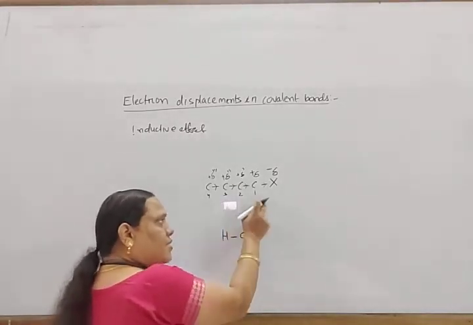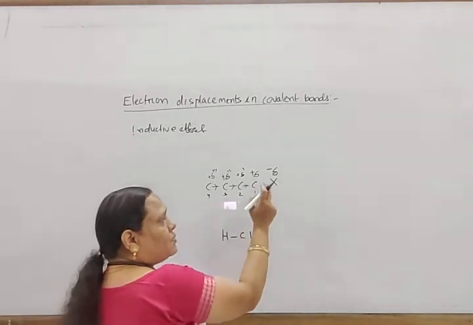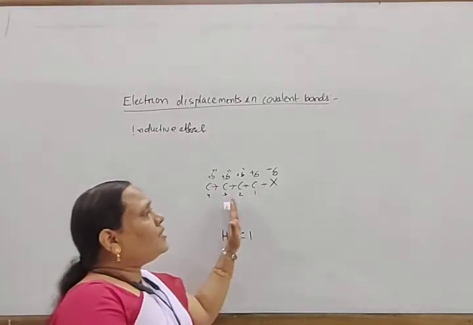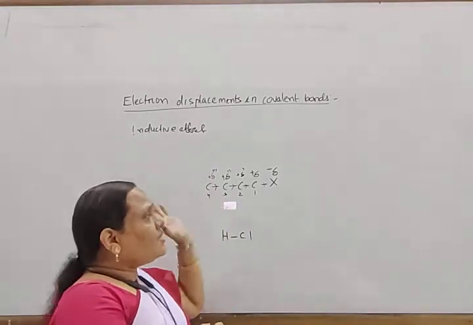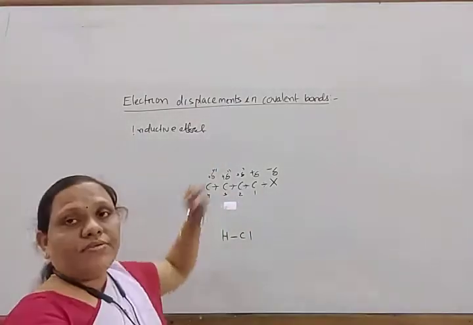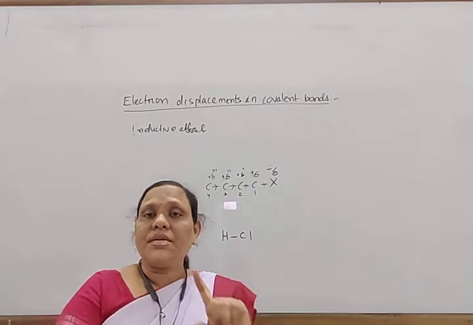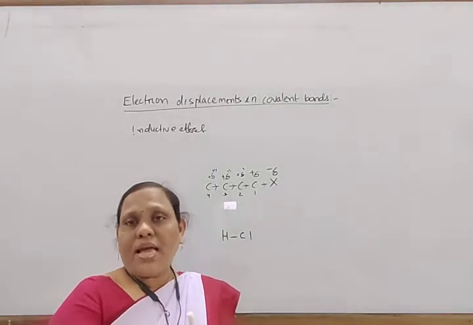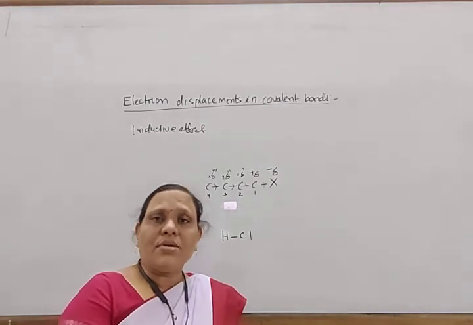So in this way, here also it is the same. If one atom is more electronegative than the other, then this electron pair shifts towards it. So this effect is called the inductive effect. This inductive effect is of two types: one is the positive inductive effect, another is known as the negative inductive effect.